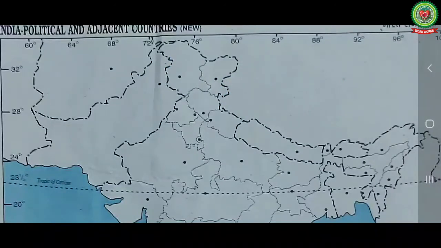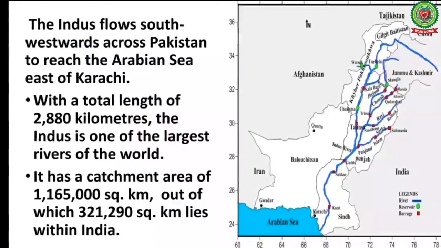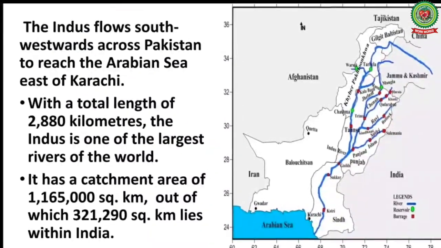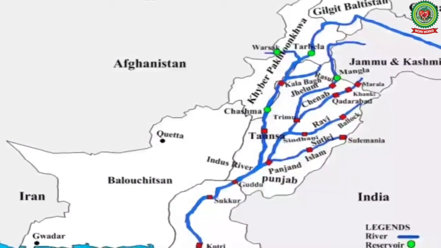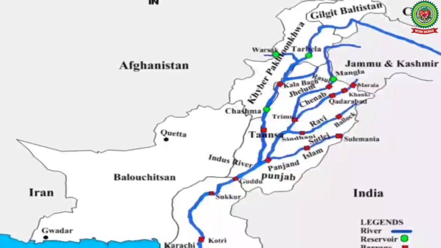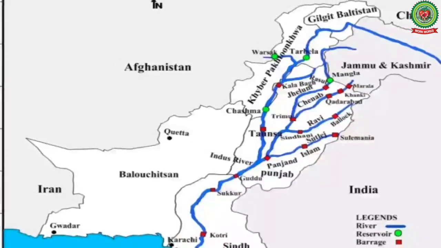The Indus River flows southwestwards from Attock towards Pakistan. It crosses Pakistan from north to south and reaches the Arabian Sea east of Karachi. The Indus has a total length of 2,880 kilometers, which makes it one of the largest rivers of the world.